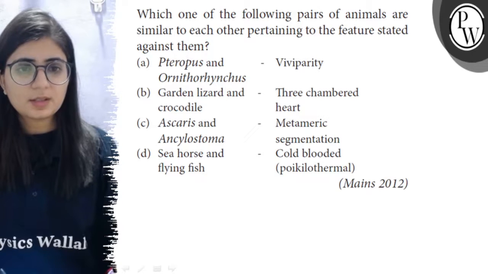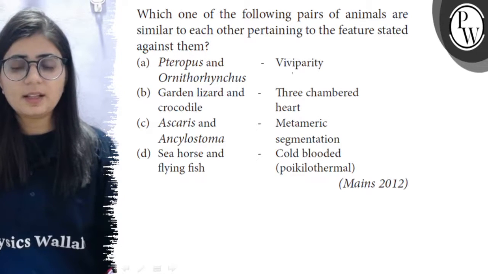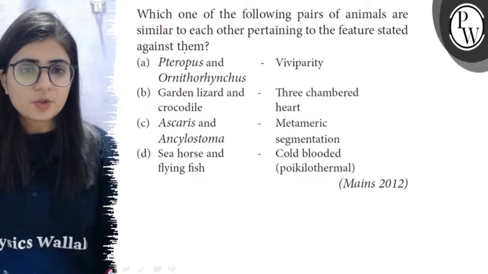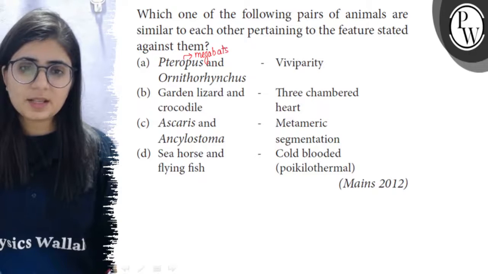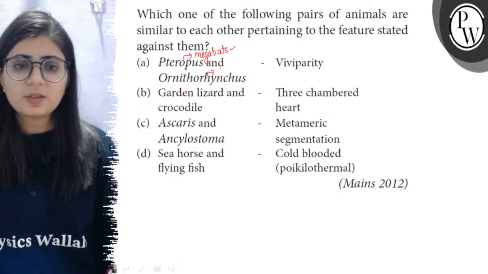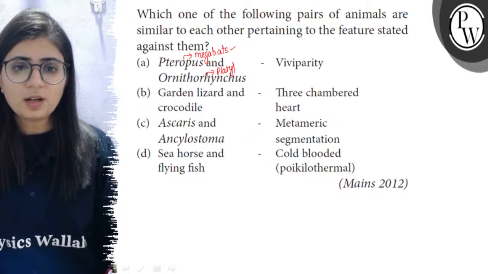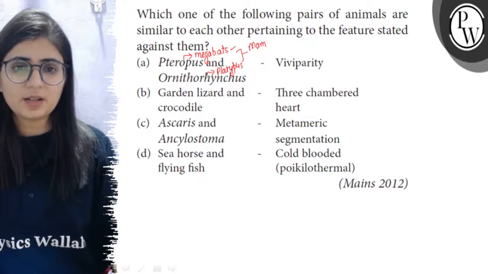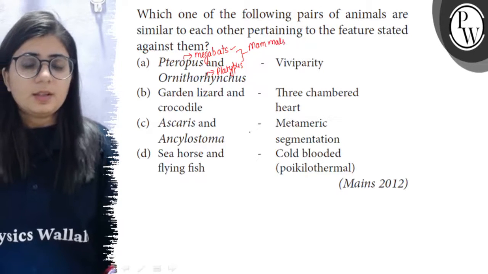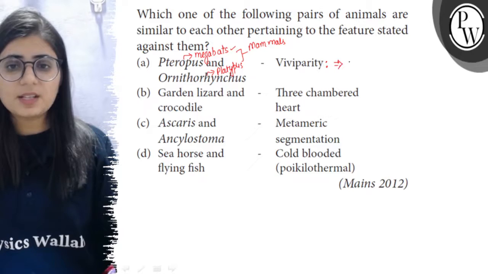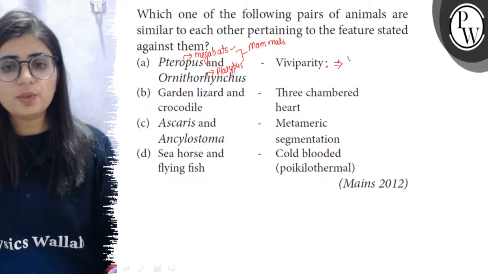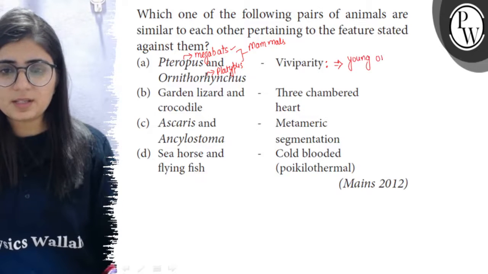So first option is the Pteropus and Ornithorhynchus and the character given here is viviparity. So Pteropus is a genus of mega bats, means it includes some large sized bats, and Ornithorhynchus or the platypus. These two are belonging to the class Mammalia of vertebrata. So these are the mammals. Now viviparity means the organism gives rise to young one directly, means no eggs are laid but the organism gives rise to young one. So here the young one is born.